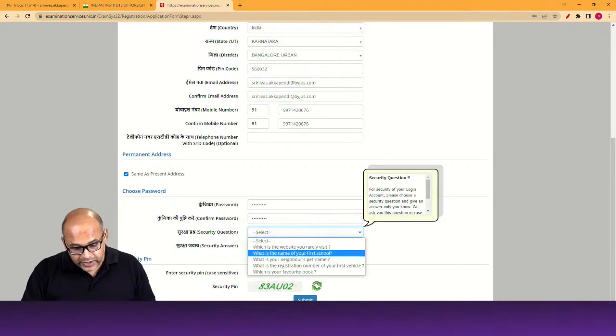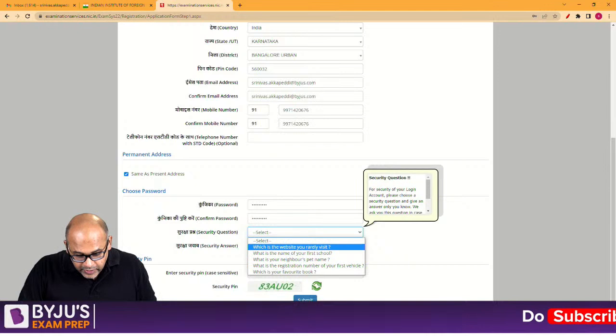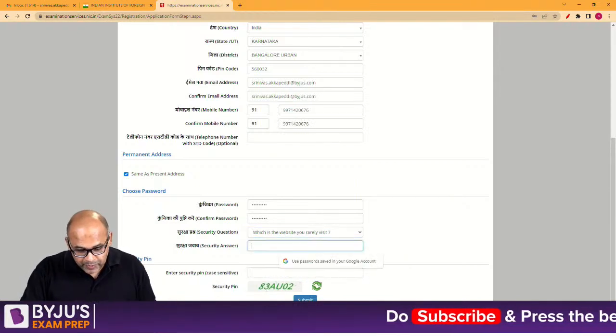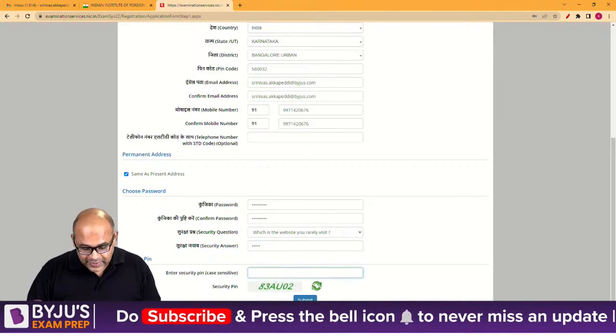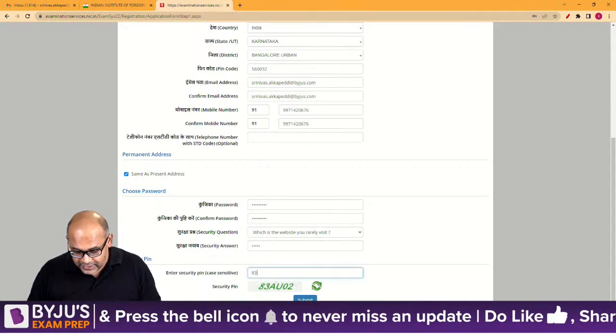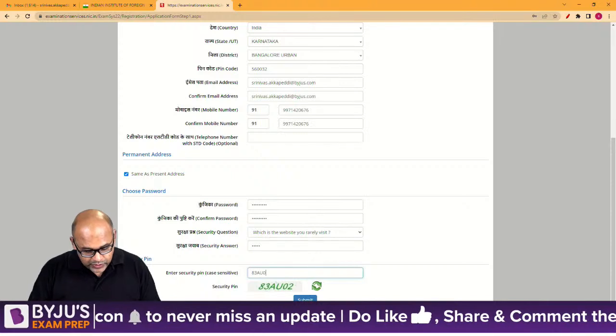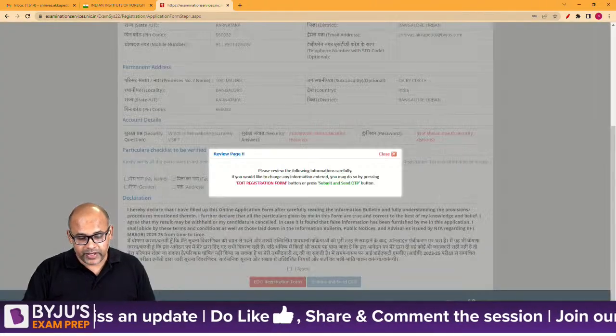And then you're saying security question, which website do you rarely visit? So let me put BYJU'S. Okay, so that's my answer, and then I'll be putting 83AU02, and then you submit it.